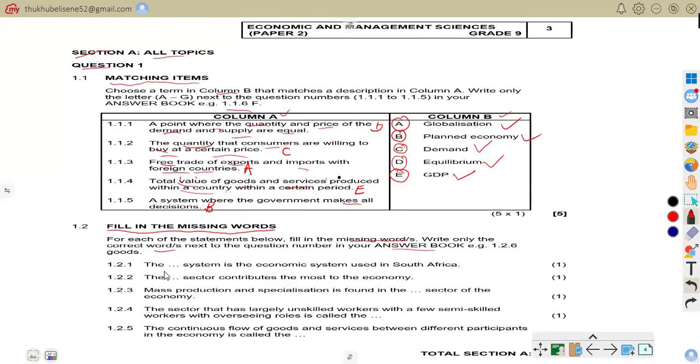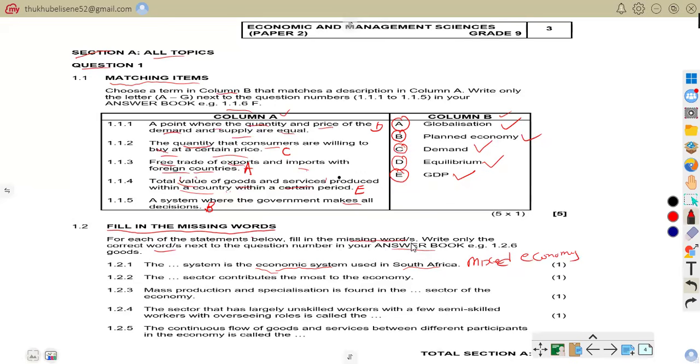1.2.1, the dash system is the economic system used in South Africa. So South Africa uses what? Mixed economy. When you're talking of a mixed economy, that is a system that combines private business with government involvement in the economy.